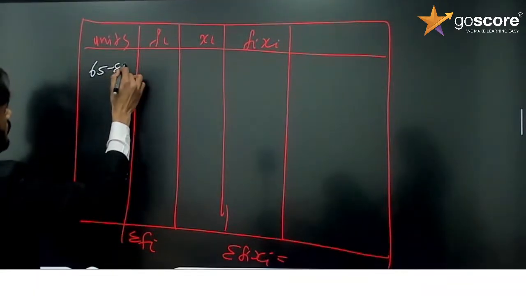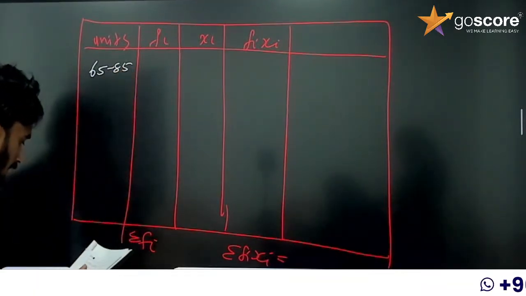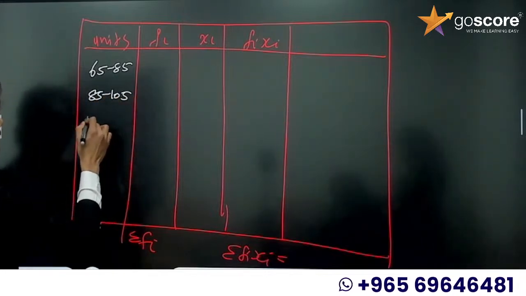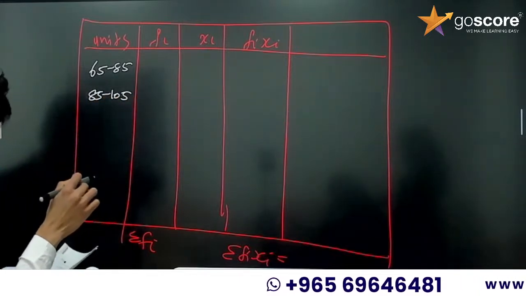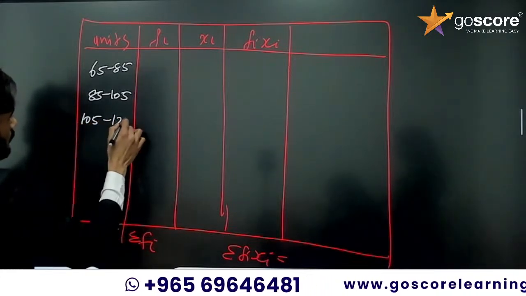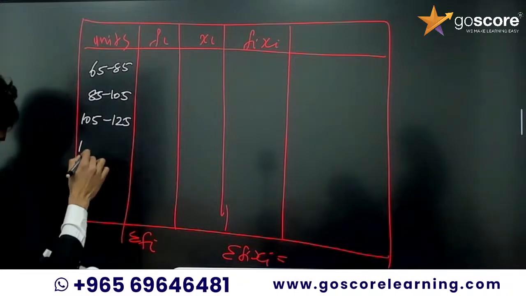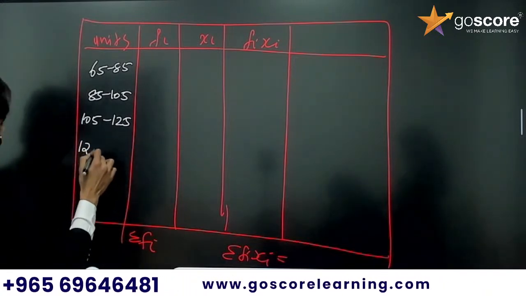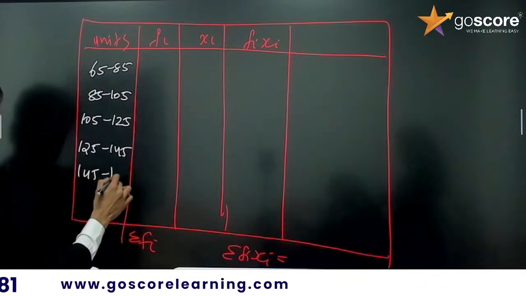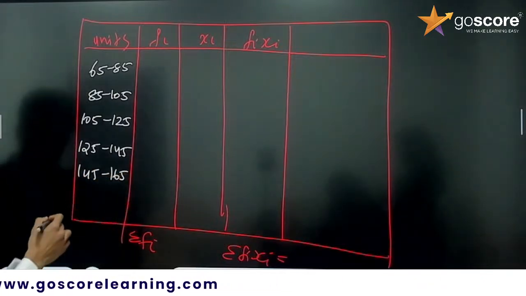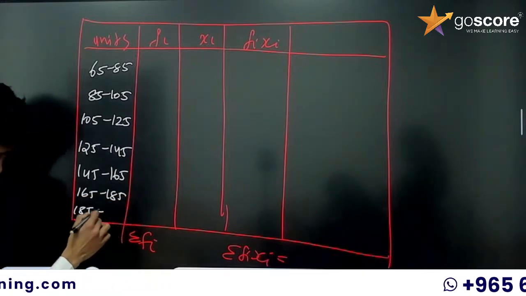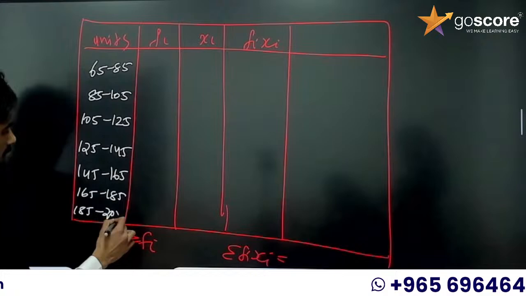So first, units we can write 65 to 85, then 85 to 105, then 105 to 125, next 125 to 145, 145 to 165, 165 to 185, 185 to 205.